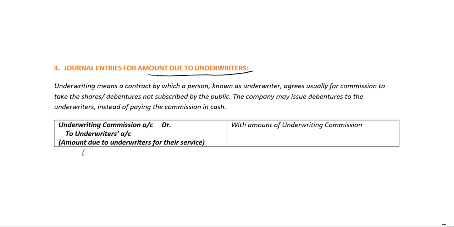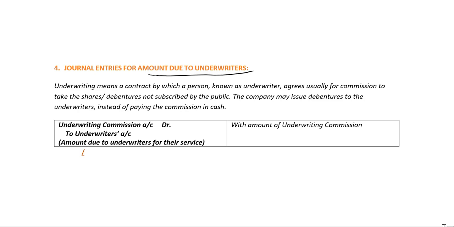So to make the amount due, the amount of underwriting commission due to the underwriter, the journal entry to be passed is underwriting commission account debit to underwriter's account. Narration: amount due to underwriters for their services rendered, and the amount is the amount of the underwriting commission.